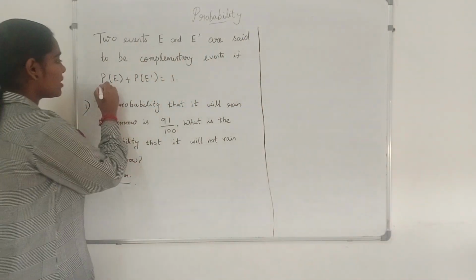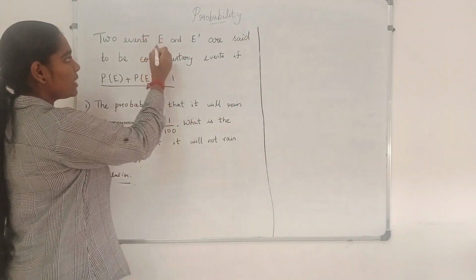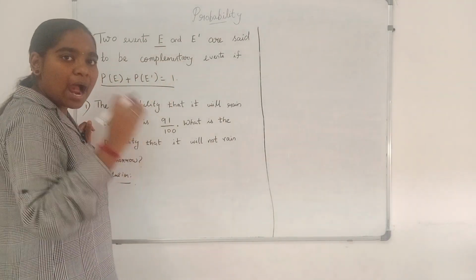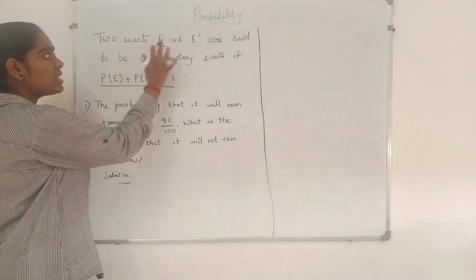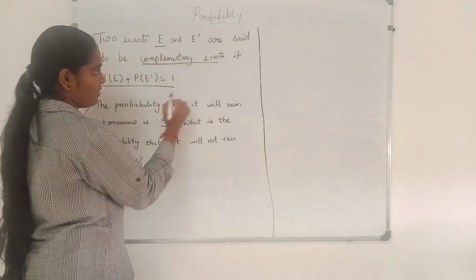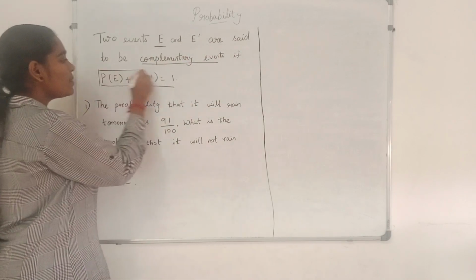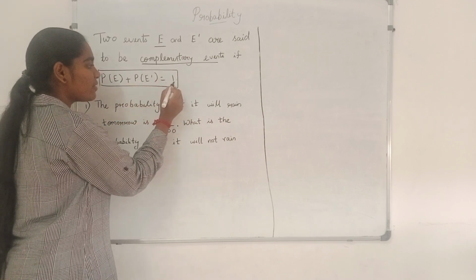So there is a relation between the event and its complement. Let us denote the event as E and its complement as E dash. Two events E and E dash are said to be complementary events if the probability of E plus the probability of E dash equals 1.